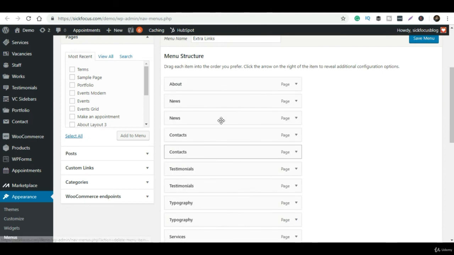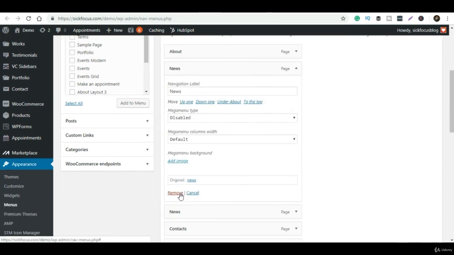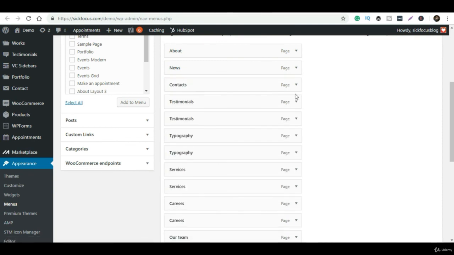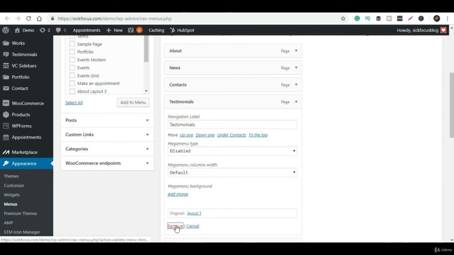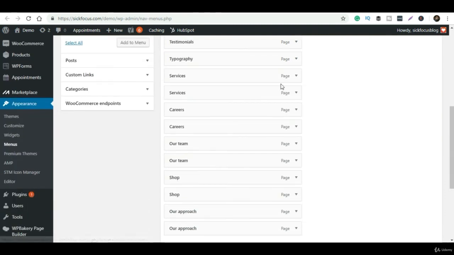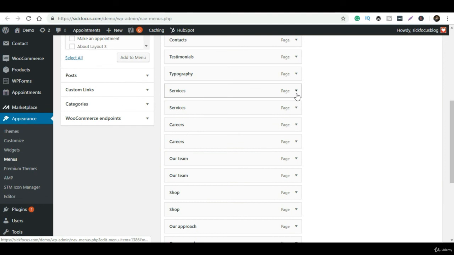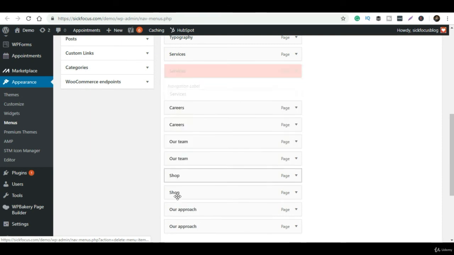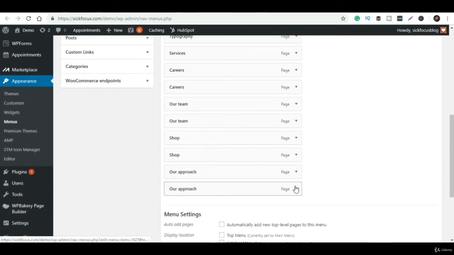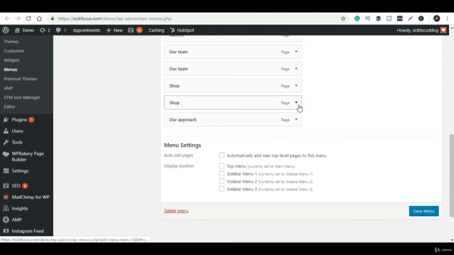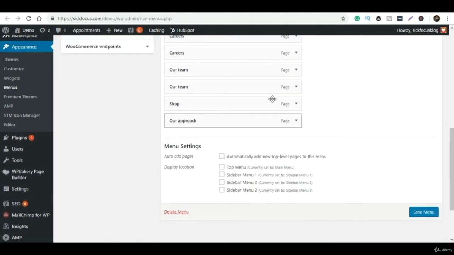After that, I'll show you how you can add pages and how you can add links to the menu bar, so that if you want to add any other pages, you don't have any issues. If you add any button or any link, you don't have to worry. I'll show you the whole step-by-step process by which you can do that. As of now I'm deleting the duplicate menu items reflecting on the website and the homepage. So I have removed all the duplicate listings.